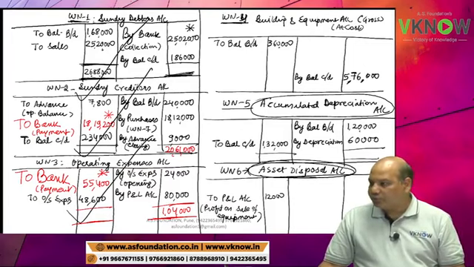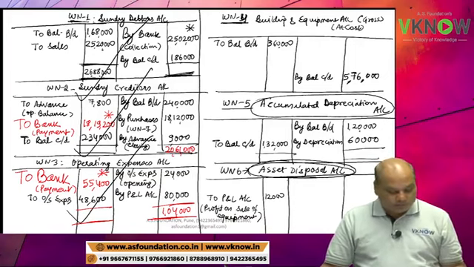Write the opening and closing balance in the accumulated depreciation account and wait for a second.